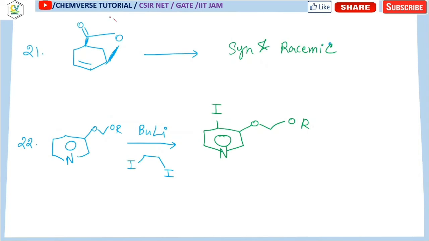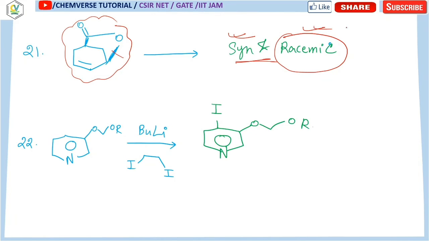Now this was the starting material, and as I recall there will be something about ring opening, and then they ask what will be the structure of the product or what will be the pattern of the product. So it will be a syn addition, and the compound will be a racemic compound.